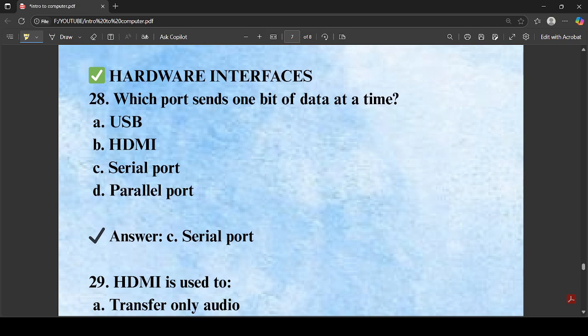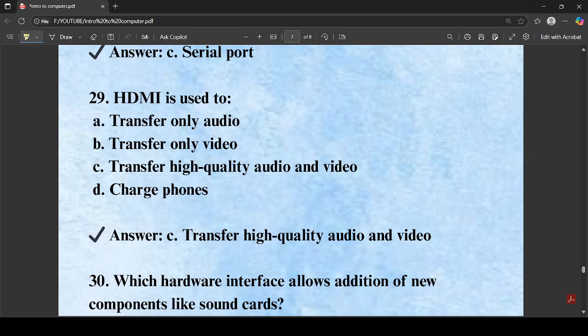Next question, which port sends one bit data at a time? So serial port sends one bit at a time, while parallel ports send many bits of data at a time. Next question, HDMI is used to transfer high quality audio and videos. Thus the correct answer is C number.